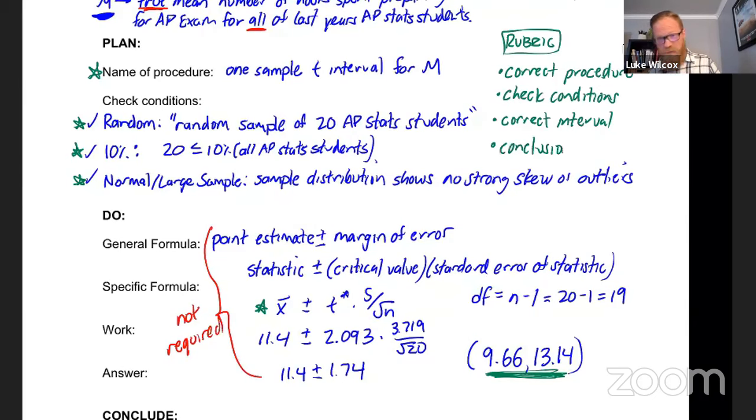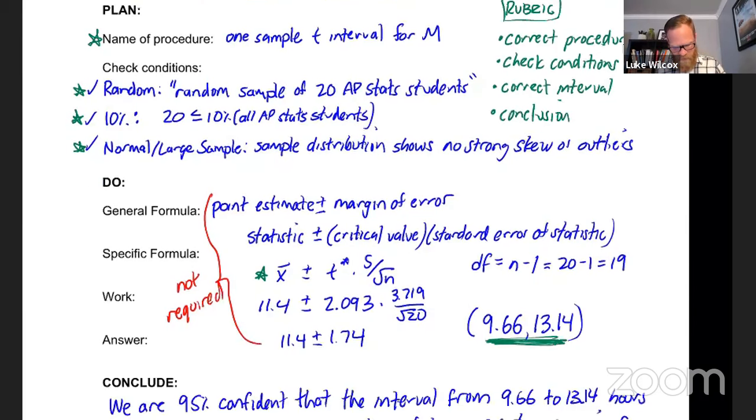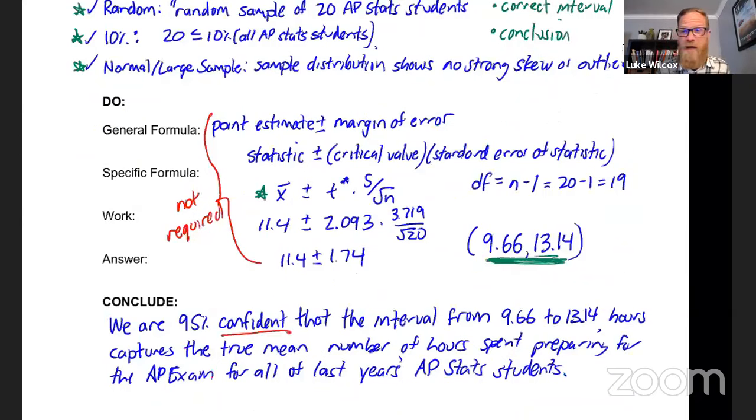And there's a couple of things that we want to look for in this conclusion. First of all, let's make sure we're using the word confident and not the word chance or probability there. We want to make sure that we have the correct units here because we're estimating a mean. We need to make sure we're referencing the population here, which I use the words true and all. And then also make it clear that we're trying to estimate a mean here rather than a proportion. And then you want to make sure that you have some context to the question somewhere in your conclusion there.